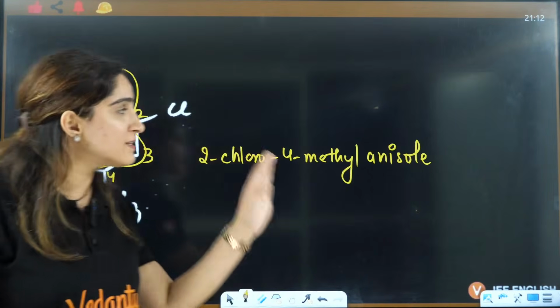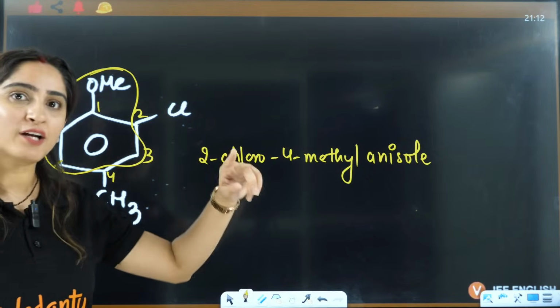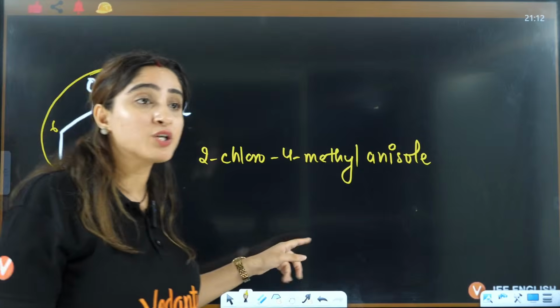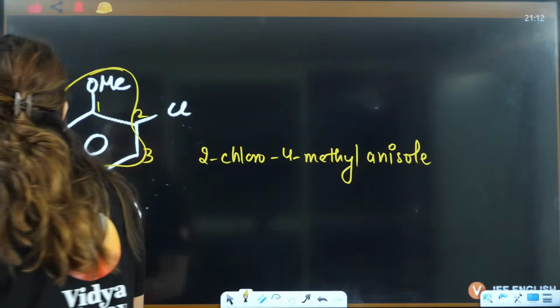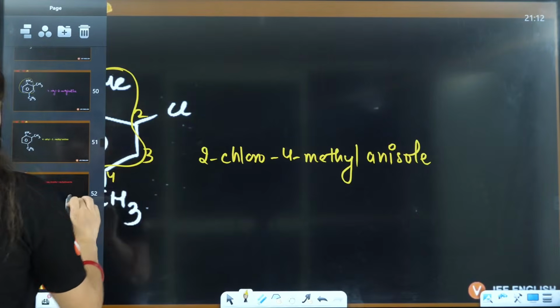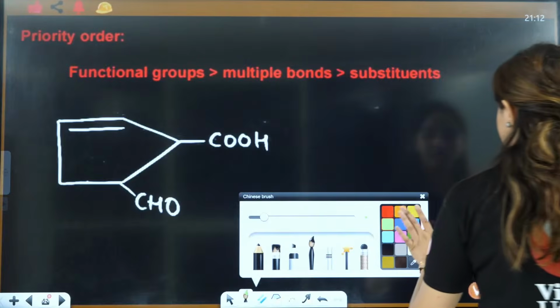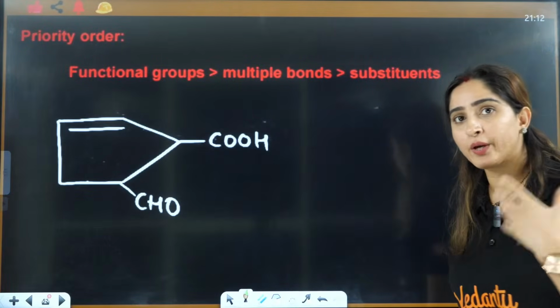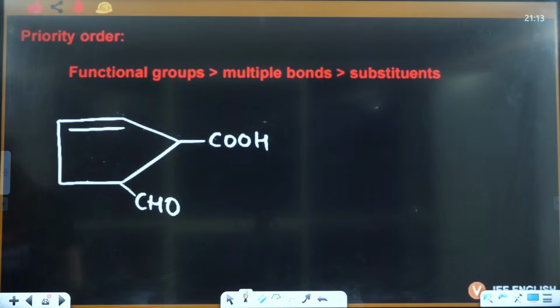But preferable is this one. In the option, if you have this also and that also, you will choose this one, because you also need to follow the lowest locant rule. Now let's see if you can answer this, because this is the last question for this particular topic. After that, we are going to start with bicyclo and spiro compounds.